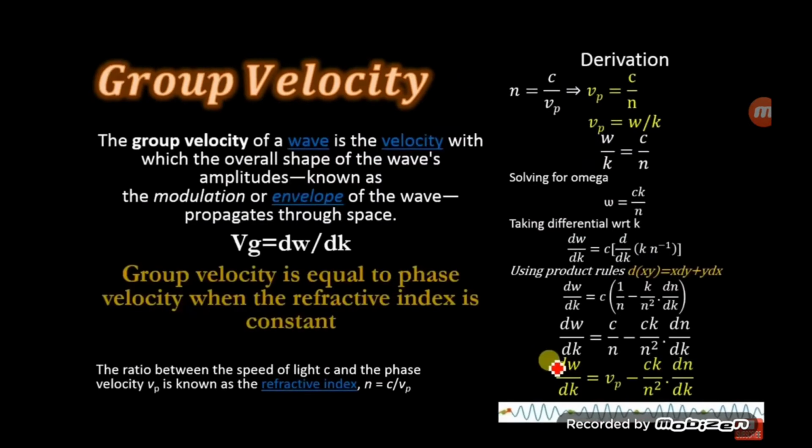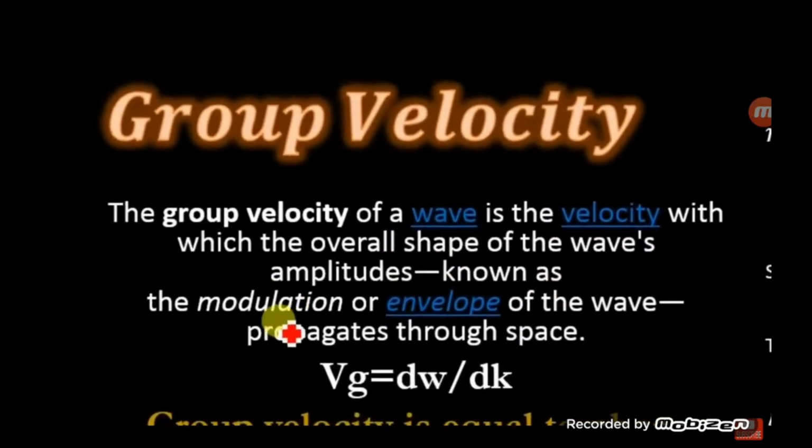Now, what is the group velocity? Group velocity of a wave is the velocity with which the overall shape of the wave's amplitude, known as the modulation or envelope of the wave, propagates through space.